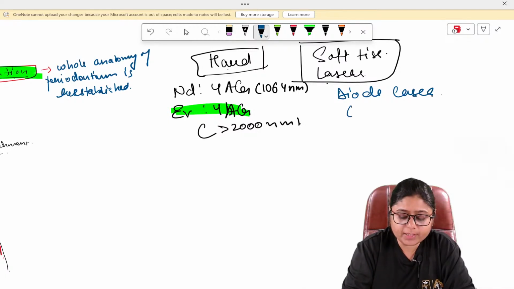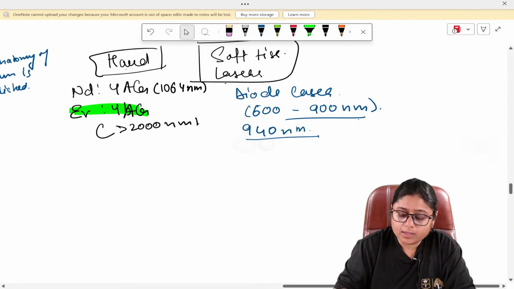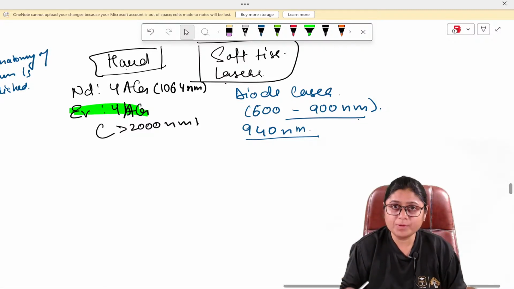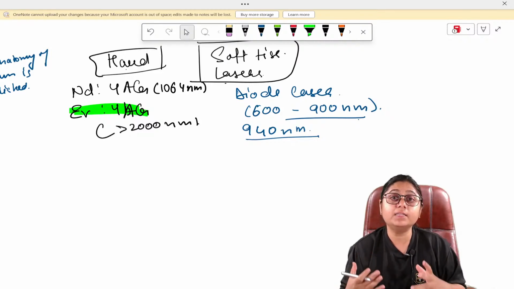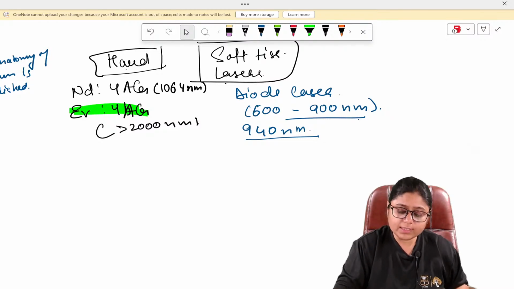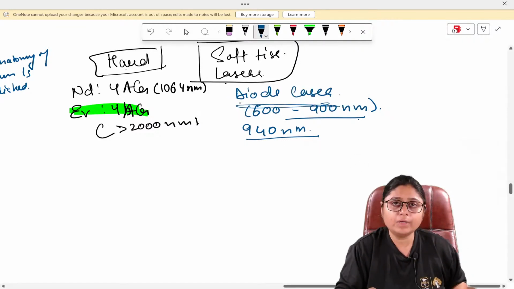Diode laser has a wavelength between 600 to 900 nanometers. Most commonly, the wavelength that is used, which is there in the BioLase also and which I am using, is 940 nanometers. This wavelength is absorbed by the melanin pigment and by the hemoglobin, most commonly by the melanin pigment, and we can cut the soft tissues, but it cannot be used to cut the bone or remove calculus. So this is the soft tissue laser that is most commonly used. Most clinics use diode lasers in their practices, okay?